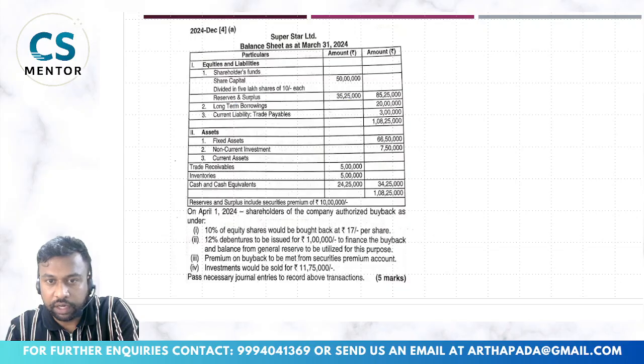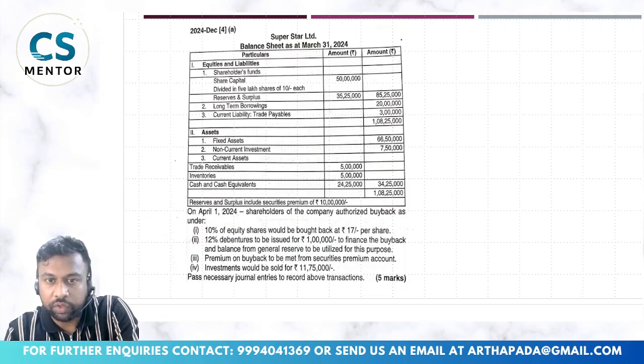Reserves and surplus 35 lakh 25,000, total equity is 85 lakh 25,000, long term borrowings 20 lakhs, current liabilities 3 lakhs. Then fixed assets 66 lakh 50,000, non-current investment 7 lakh 50,000, current assets include trade receivable 5 lakh, inventories 5 lakh, cash and cash equivalent 24 lakh 25,000, totaling to this. Then one note is given: reserves and surplus includes securities premium of 10 lakh.